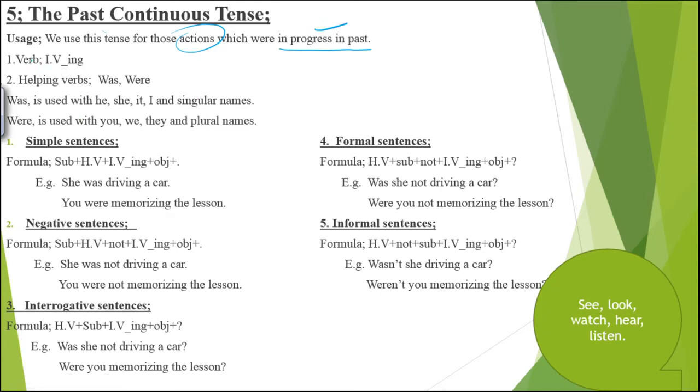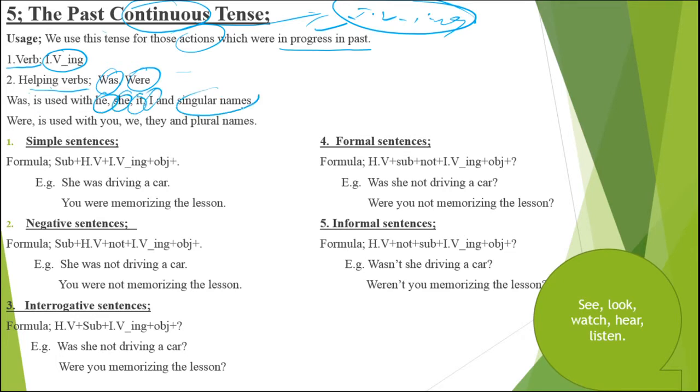Example. The important points are: the first important point is the verb. In this tense we will be using the first form with ing. Even in the previous lecture I told you that where the word continuous comes, there you will be using the ing form, the first form of the verb with ing, in tense, not in active voice and passive voice. Helping verb: we have got two helping verbs, was and were. Was is used with he, she, it, I and singular names, and were is used with you, we, they and plural names.